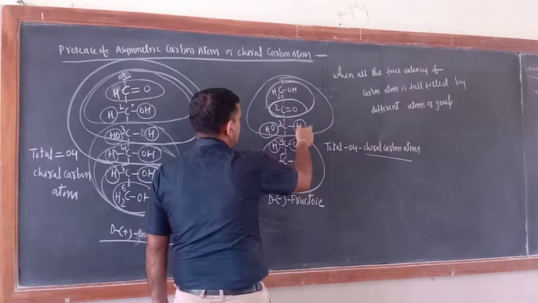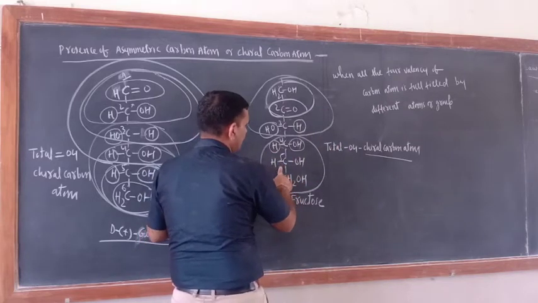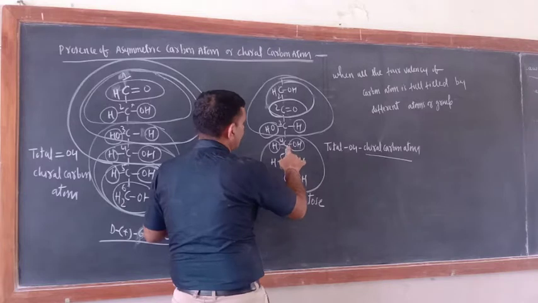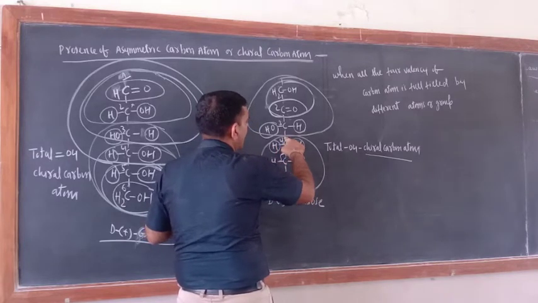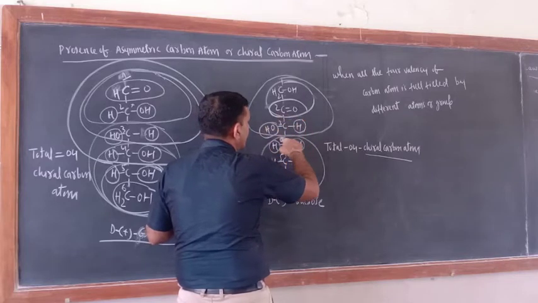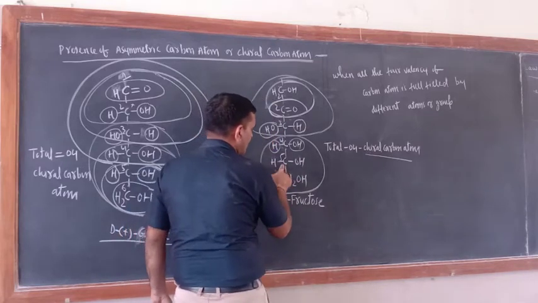Or CHOH, you can also write. And what about the fifth carbon atom? Fourth carbon atom, one by OH, other by H, and the rest by this entire group, CHOH. What about the fifth carbon atom?